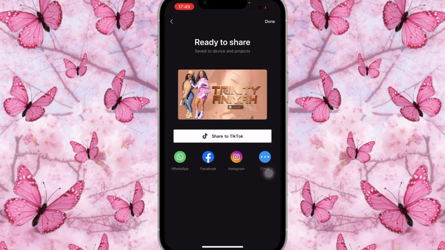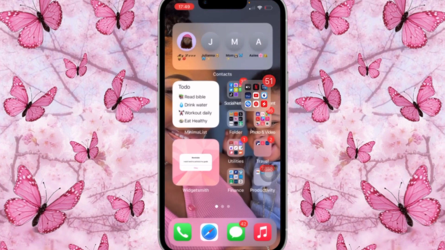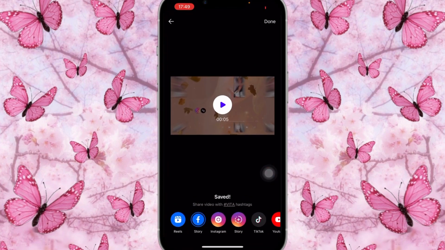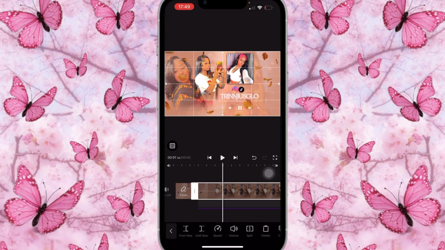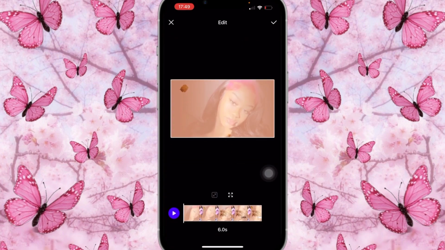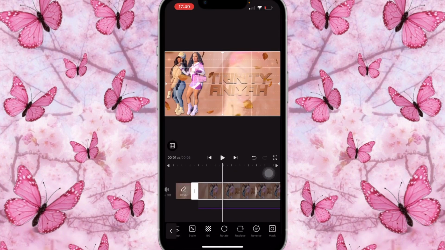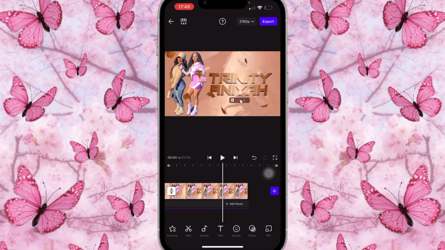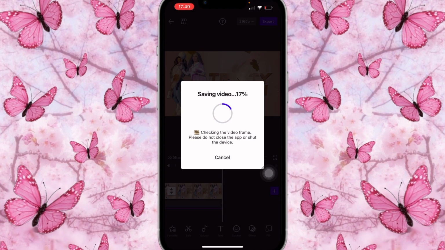Once it's saved in the highest quality, you're going to go back onto Vita. You're going to do the same process like we did with the previous video. You're going to come back here, and then you're going to replace that video by clicking on replace. You're going to add the video, and it's going to replace the video, but leaving all of the effects that you had on the previous one. So once that is done, honey, you're going to save it in the highest quality.